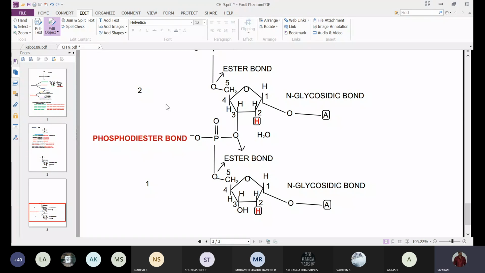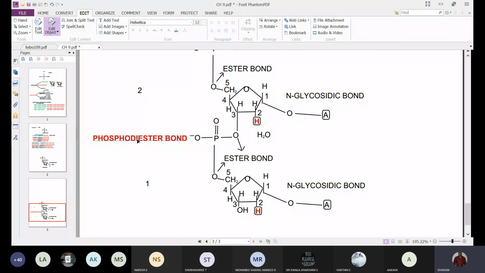Here one ester bond is with the fifth carbon of its own nucleotide, and another ester bond is with the third carbon of the adjacent nucleotide molecule.